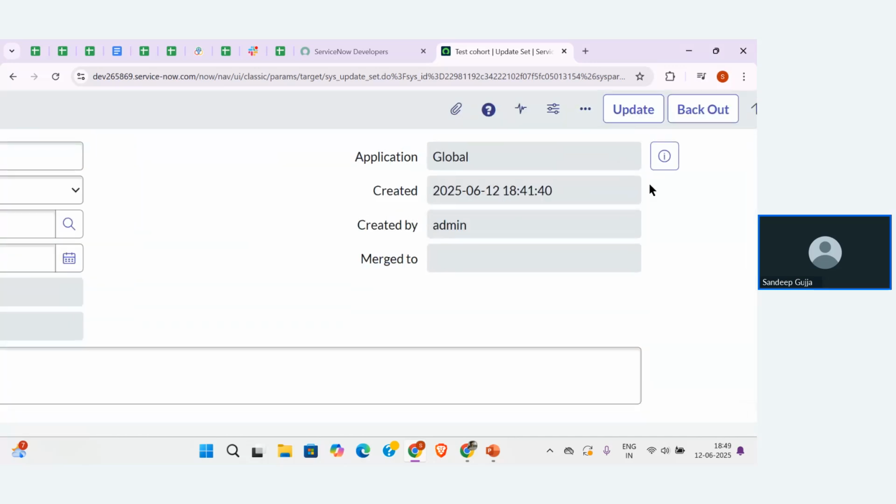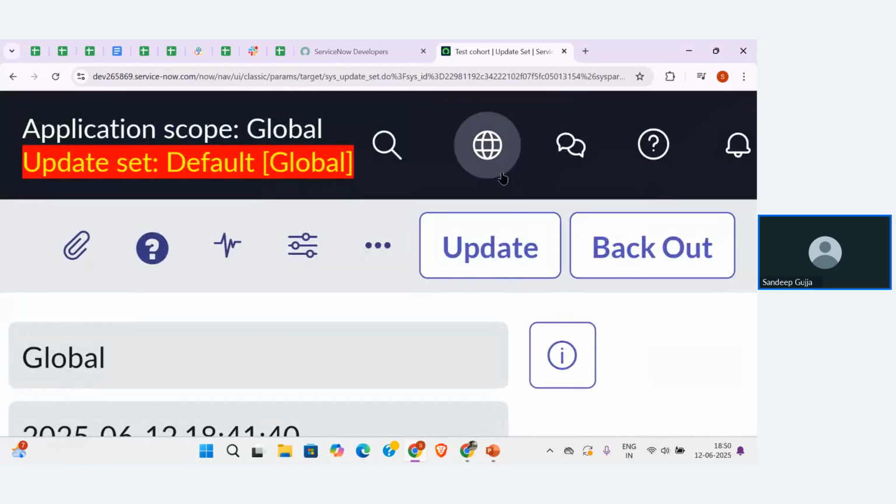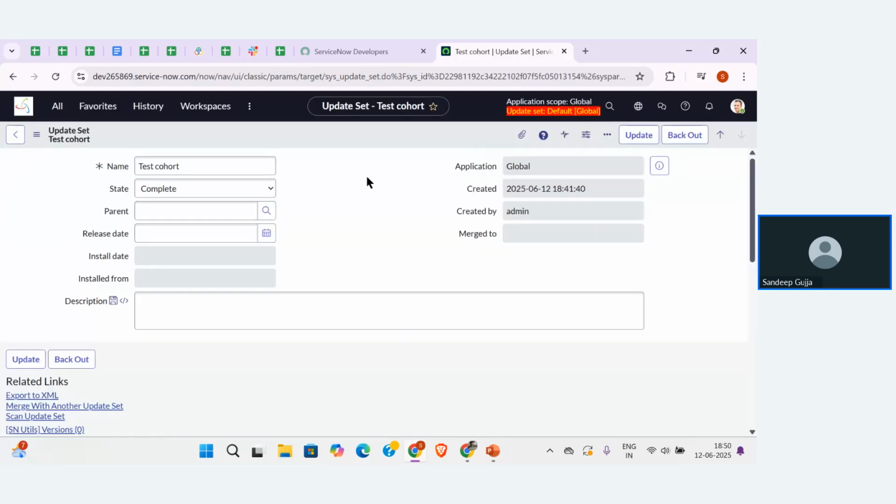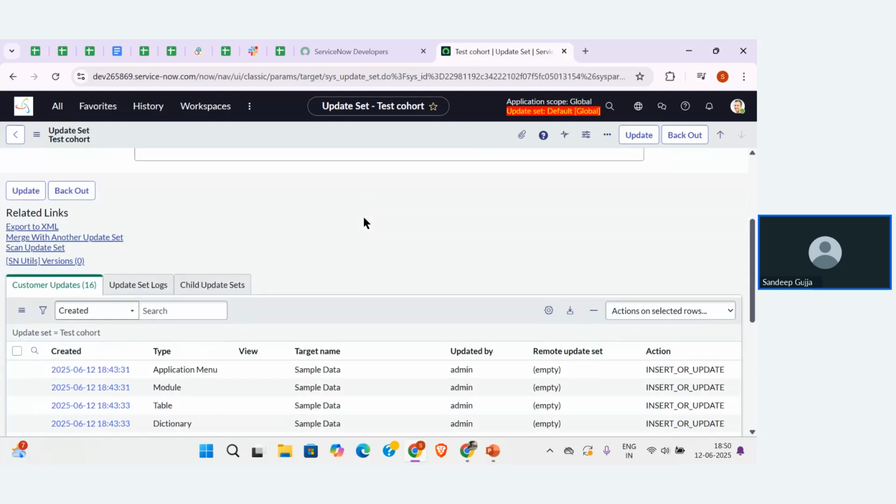After changing my update set from in progress state to complete state, you can see there was a red circle allocated for this, right? Now there is no red circle over here. That confirms that whenever we are closing our update set, moving our configurations from in progress to complete, there is no intake of data, no intake of configurations, and we are moving with the configurations that are completed.